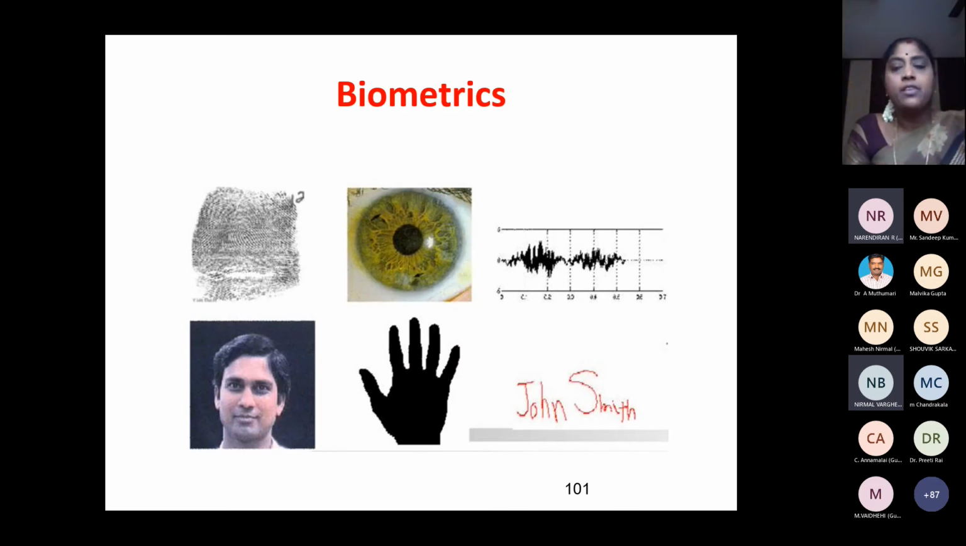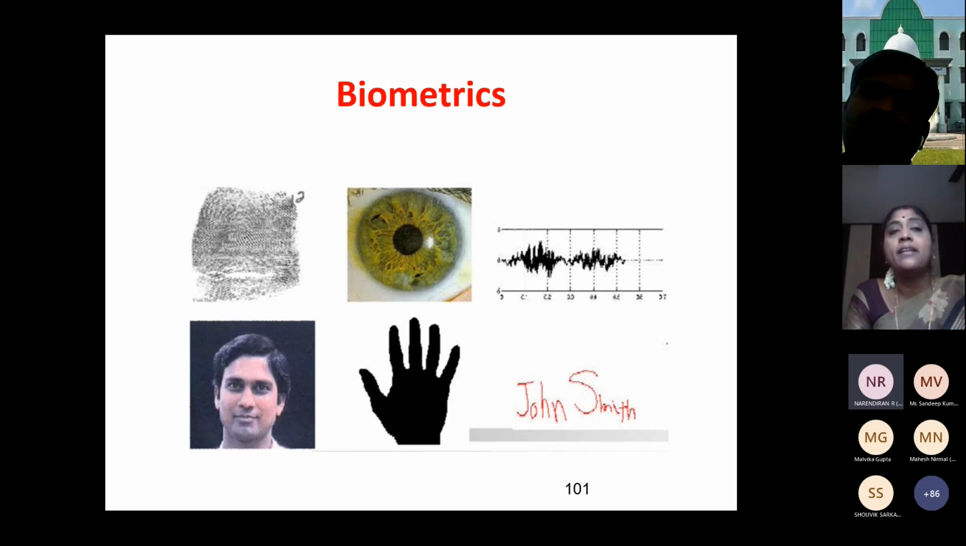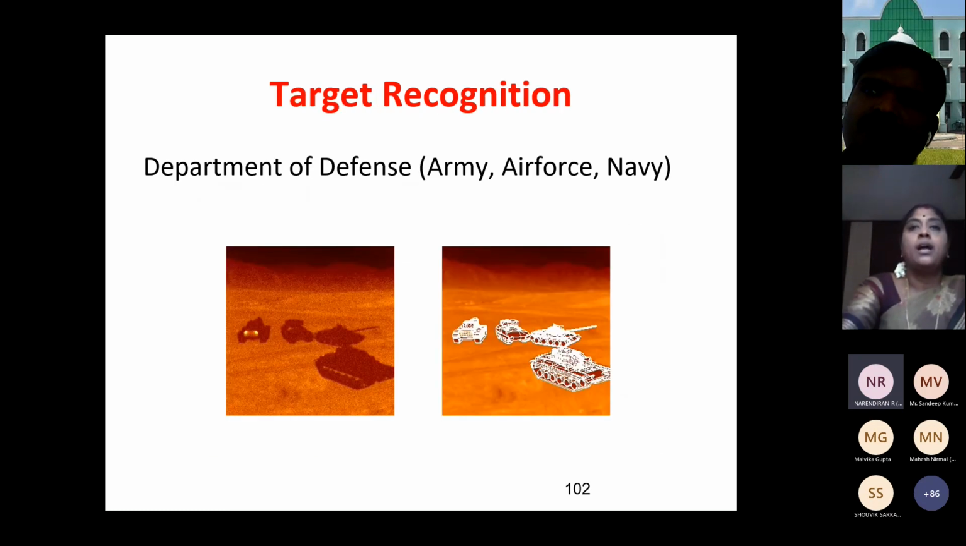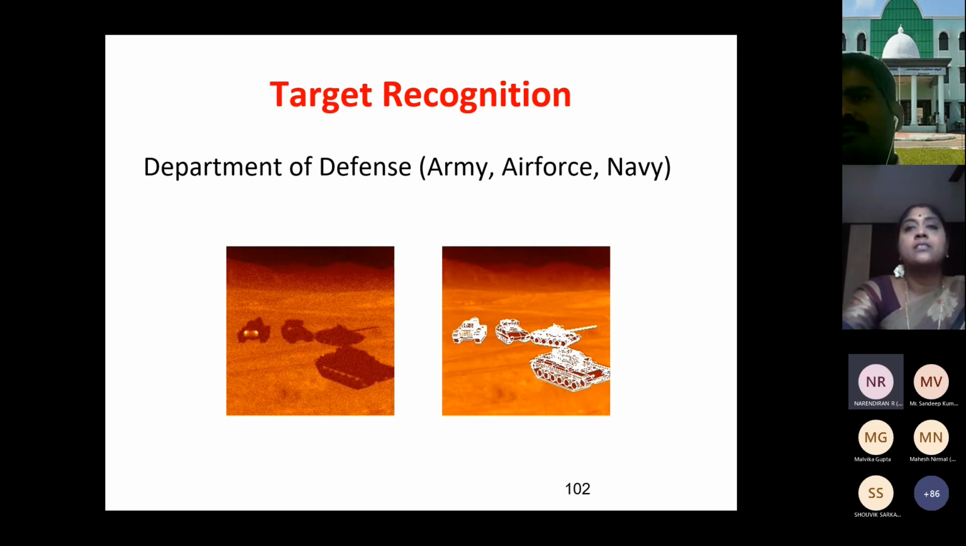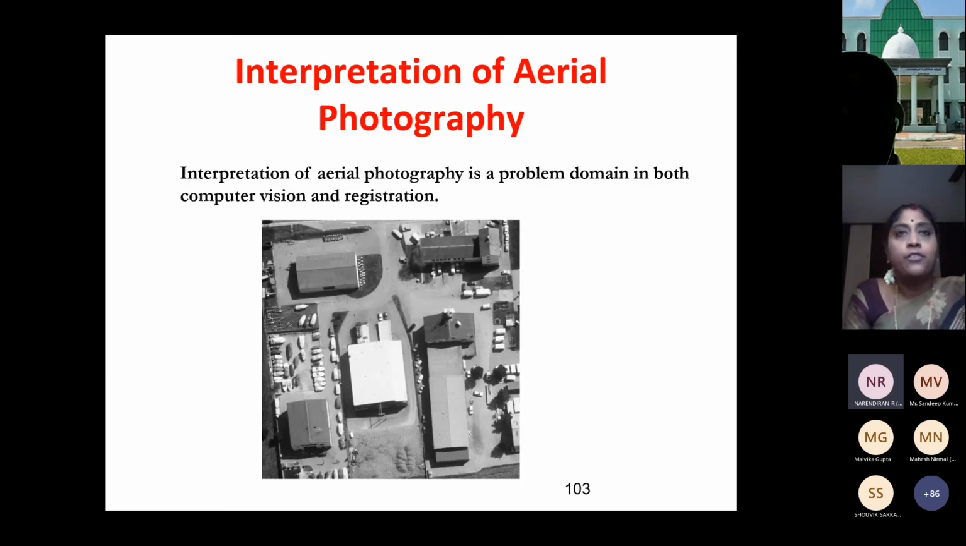Some of the areas where you can use image processing are biometrics: fingerprint, iris. You can use your voice, even to recognize your voice. You can use your palm print, your face, your handwriting. Your handwriting is also a trait. It varies from individual to individual. And it is used in target recognition, object recognition in defense, army, air force, navy, where it can detect objects like tankers and so on. And then there is aerial photography. So these are various avenues where you can work.